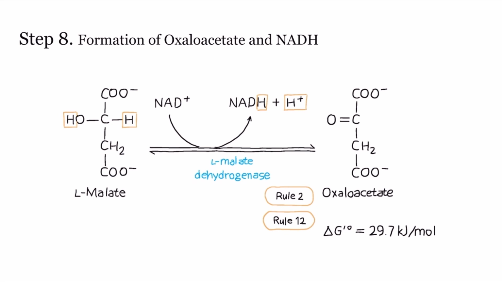In the citric acid cycle, this reaction has a high positive standard free energy change, which means it's not spontaneous under standard conditions and would naturally tend to proceed in the opposite direction. However, according to Rule 12, the actual direction of a reaction depends not only on the standard free energy change, but also on the actual concentrations of the reactants and products.